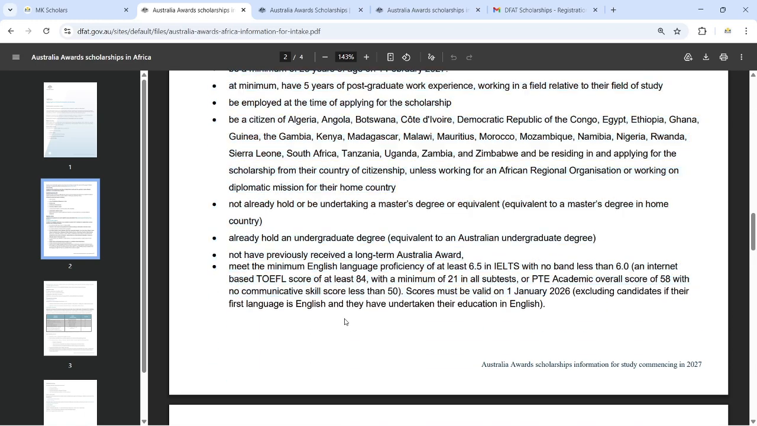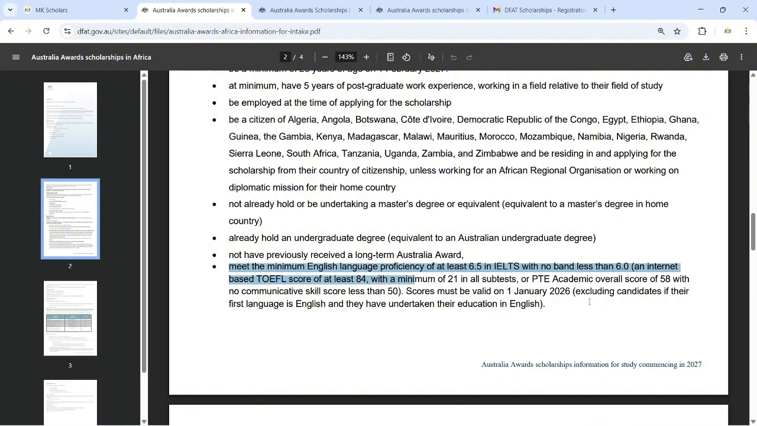But what I want to focus on is the English proficiency, because if you're from any country and you did your previous studies in English, no, you are not required to provide IELTS or any other English proficiency test. You are not required to provide any of these kinds of tests.